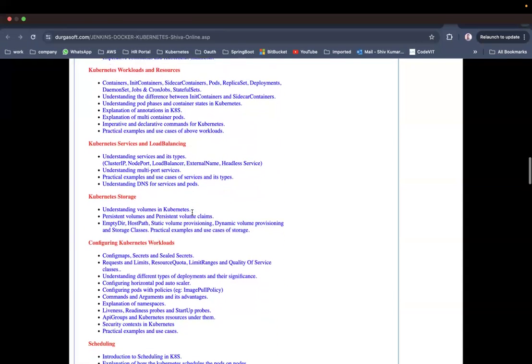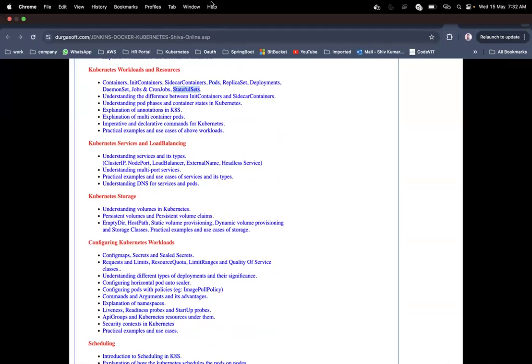And Kubernetes workloads and resources: we are going to see containers, init containers, sidecar containers, pods, replica sets, deployments, daemon sets, jobs, cron jobs, and stateful sets. All these things we are going to see as part of this course. Actually, these are the workloads with which our applications will be running within the Kubernetes cluster.